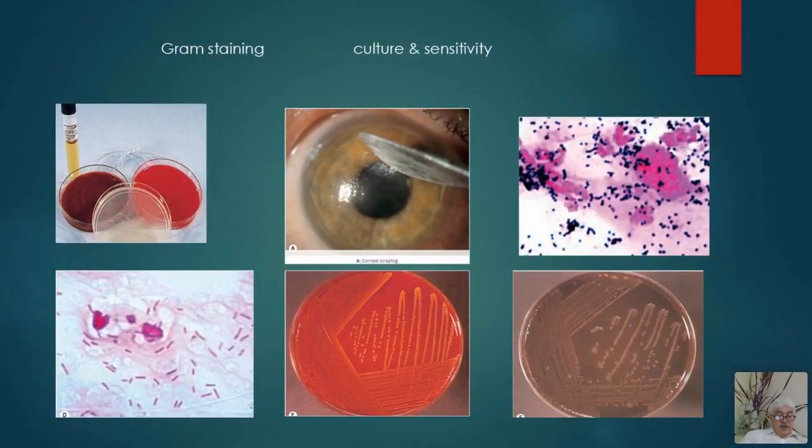After staining, you can perform scraping. Corneal scraping can be done, and with corneal scraping you can go for gram staining, and gram staining can come up with these type of results. This is gram positive cocci, and this is gram negative rods. And then this scraping can be placed on different types of culture media to give you culture and sensitivity. You see, this is corneal scraping. These are gram positive cocci, and these are gram negative rods.